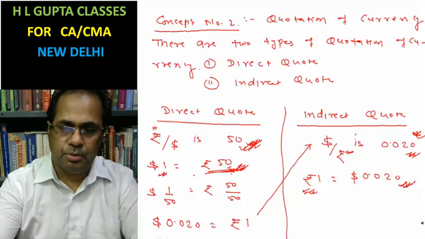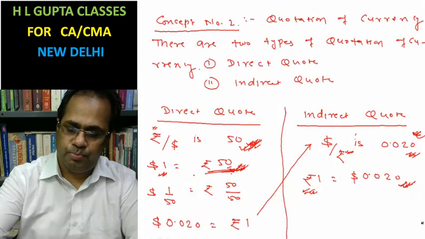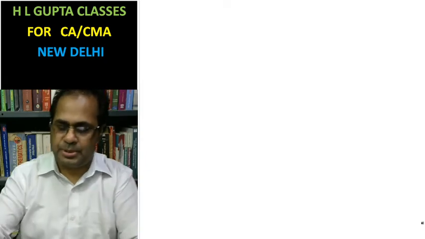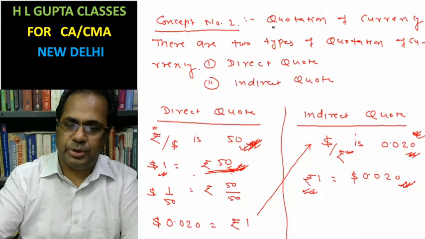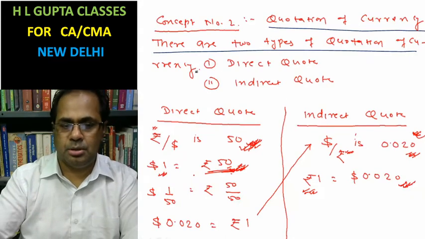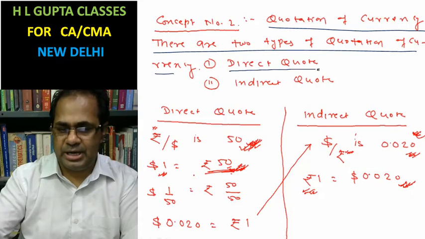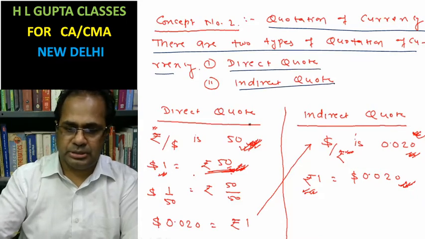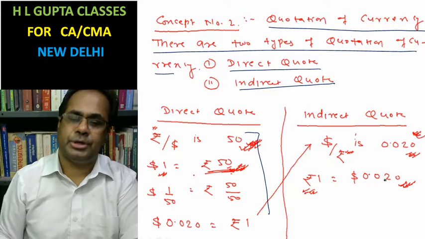Now, concept number 2: quotation of currency. There are two types of quotation of currency: the direct quote and the indirect quote. This is the rate I am going to make you understand.